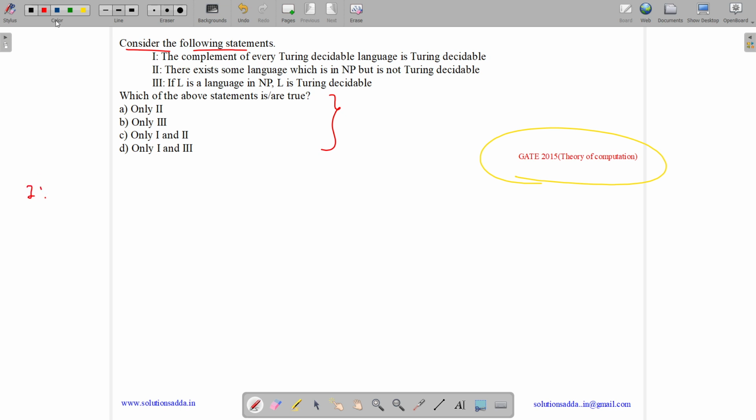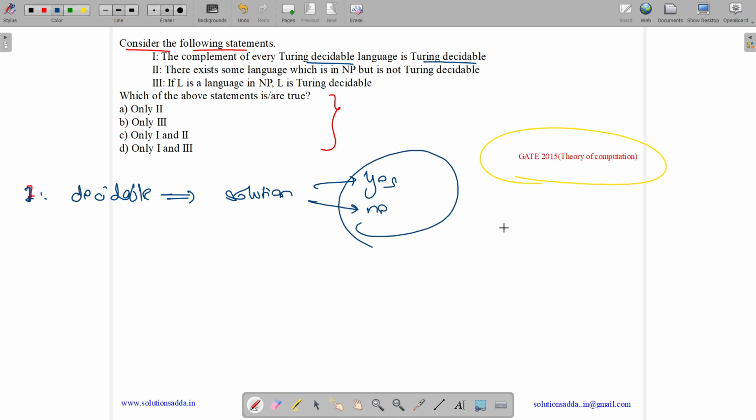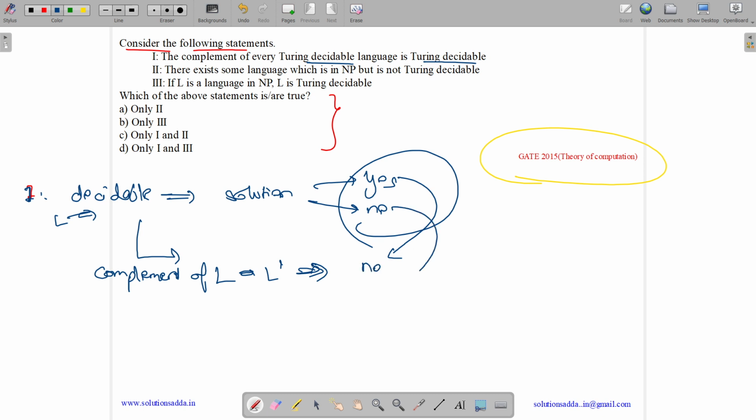Let us see each of the options one by one. So first we have, the complement of every Turing decidable language is Turing decidable. So when we say a language is Turing decidable, which means there exists a solution to this in yes or no, which means either a string will be accepted or not accepted. Now, can we design a complement? So complement for this language, complement of L. Let us suppose L was decidable. Then complement of L, which is L dash. Can we say that a string will be accepted or not?